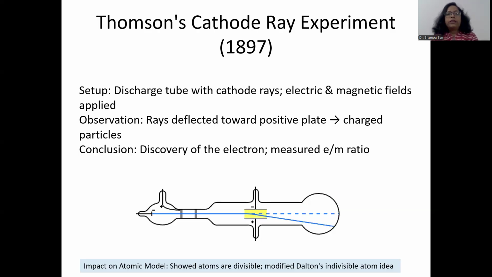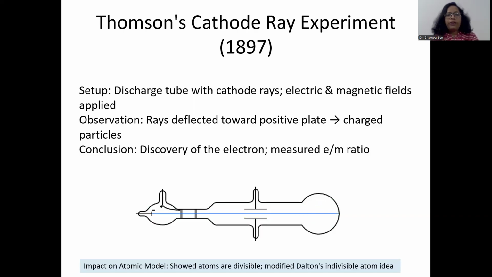This led to the discovery of the electron because it was found that these rays emerging from the cathode moving towards the anode are getting deflected towards the positive plate, and they are getting deflected in both electric field and magnetic field, and they consist of particulate matter. So these particles were named electrons, and Thomson could measure the charge to mass ratio for these particles.